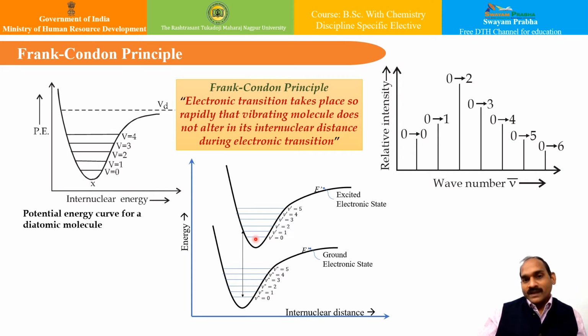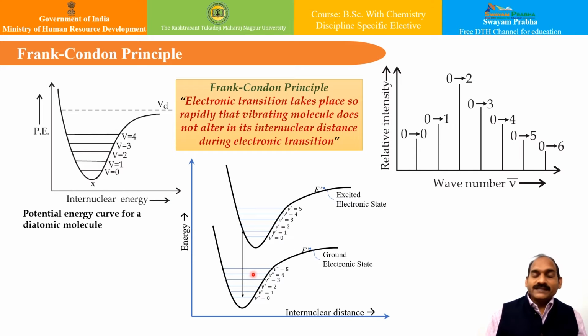And therefore we can see the transition which is taking place from the ground electronic state to the excited electronic state. The other factor we can notice is that the dissociation energy will be smaller in the excited state, isn't it? Because energy is more, and the bonds are a little bit weaker. And therefore the Franck-Condon principle has given a very simple statement.